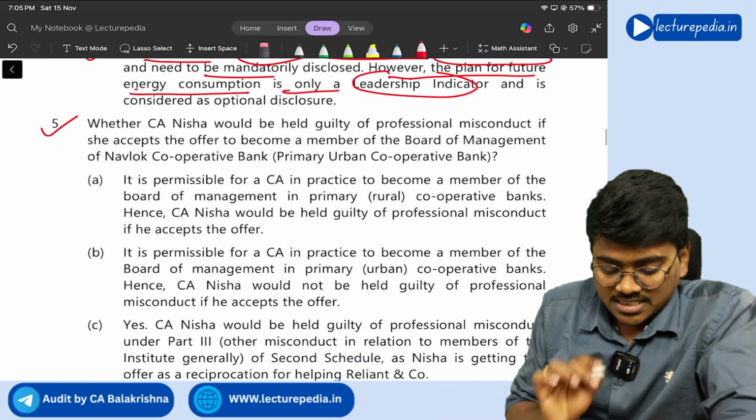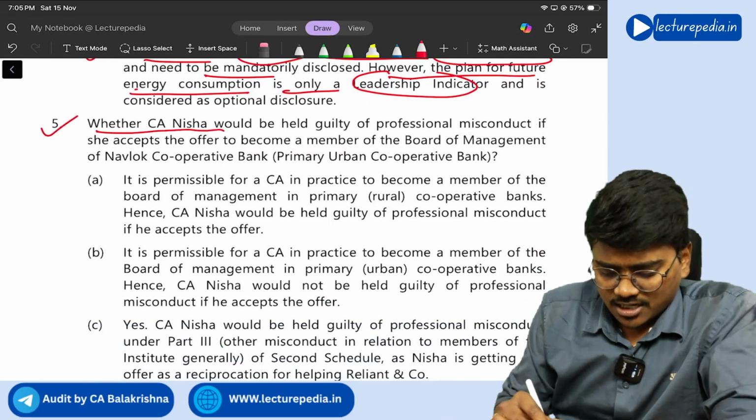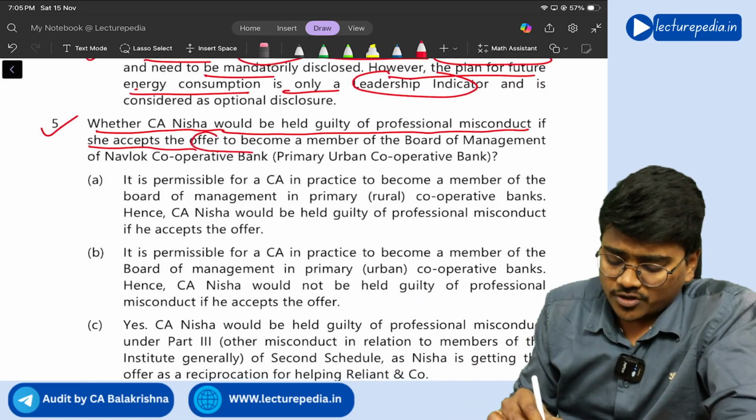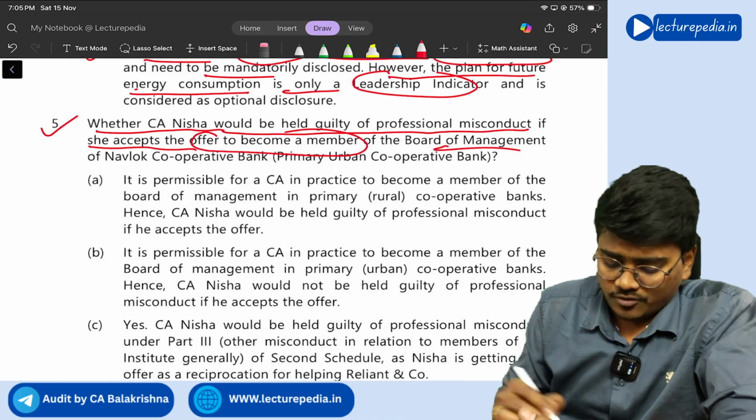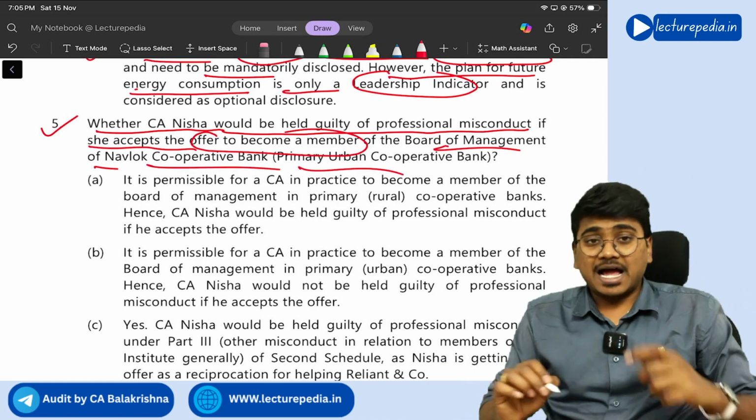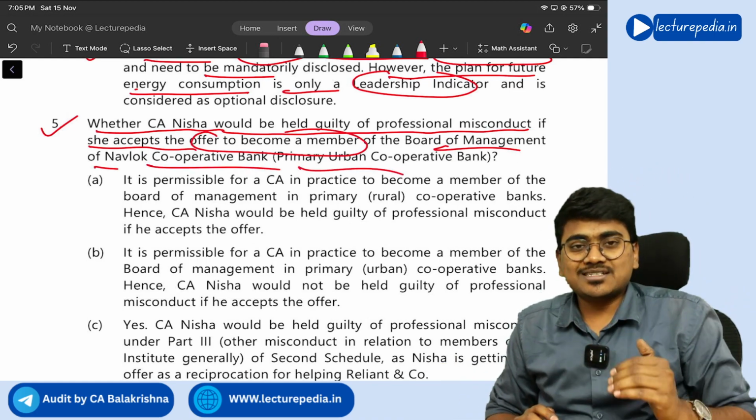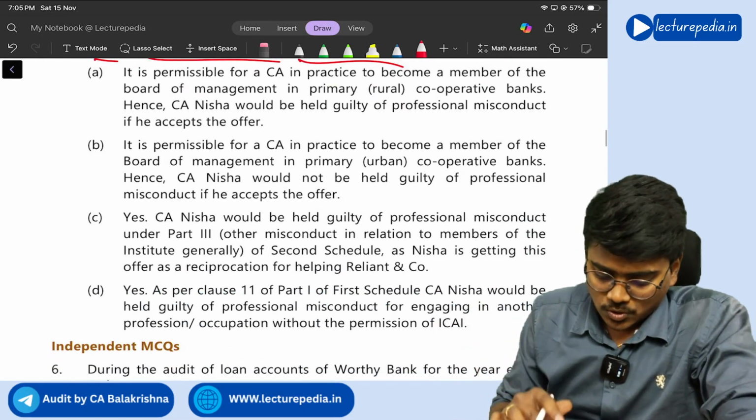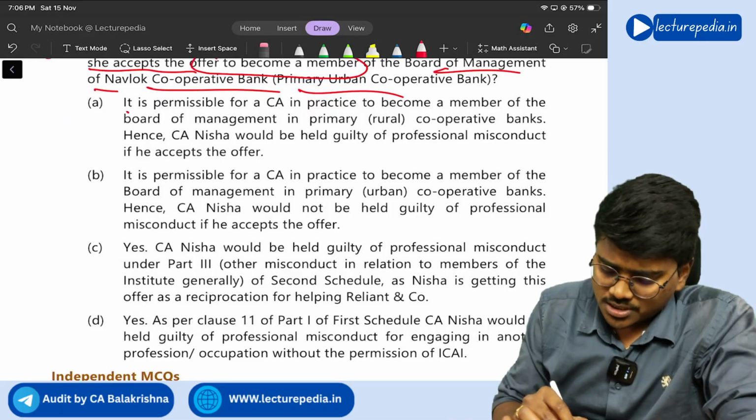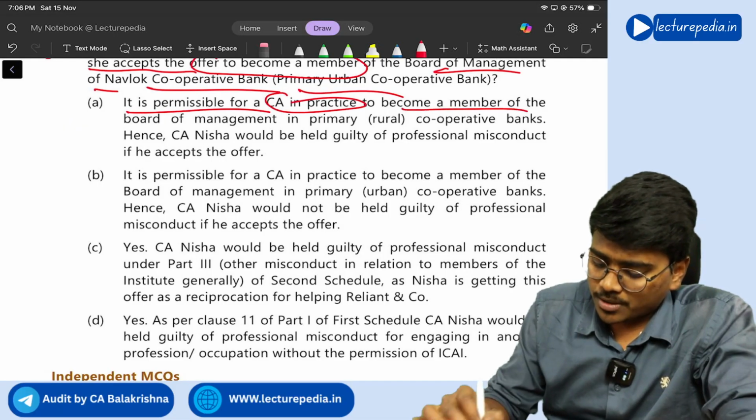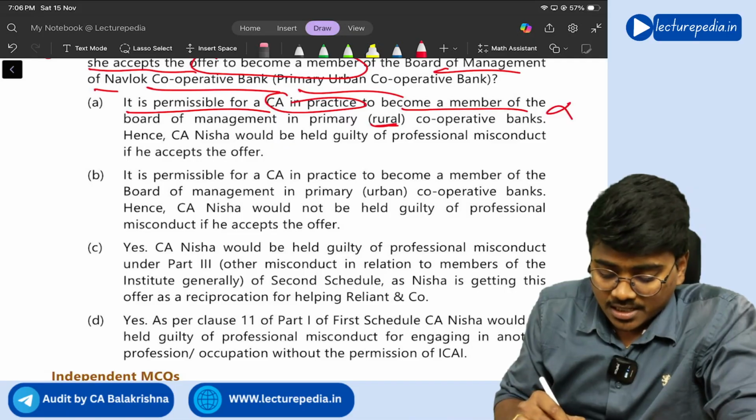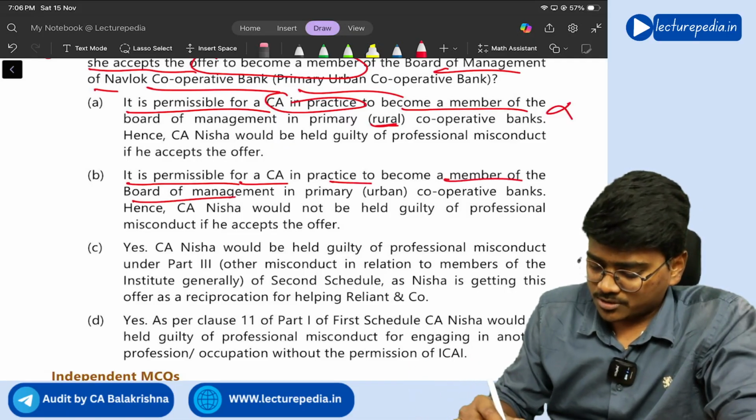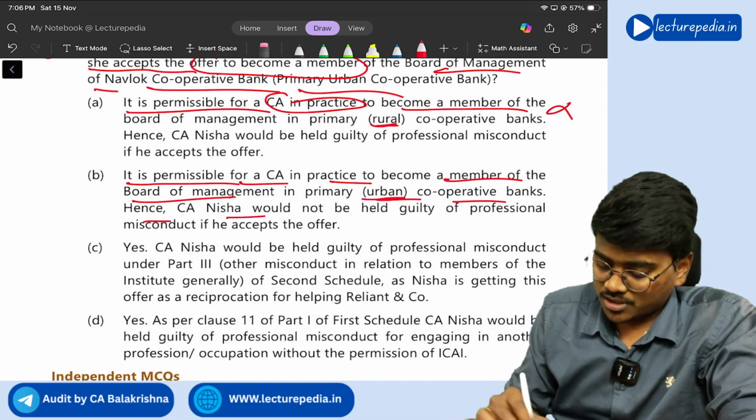Next, fifth MCQ. Whether CA Nisha would be held guilty of professional misconduct if she accepts the offer to become member of Board of Management of Navlo Primary Urban Cooperative Bank? No, since it is an urban cooperative bank, she can accept. So the answer should be option A? It says it is permissible for CA in practice to become member of rural. No, it is permissible for CA in practice to become member of board of management in a primary urban cooperative bank, hence CA would not be guilty.